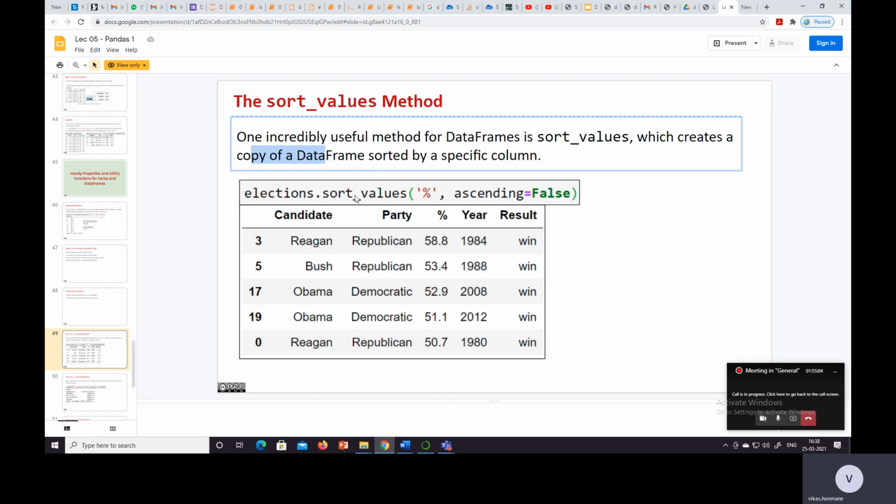So election.sort_values, we sort on the percent column, and ascending equal to False means it will be displayed in descending order: 58.8, 53.4, 52.9, 51.1, 50.7. Likewise we get the result by using the sort_values method.